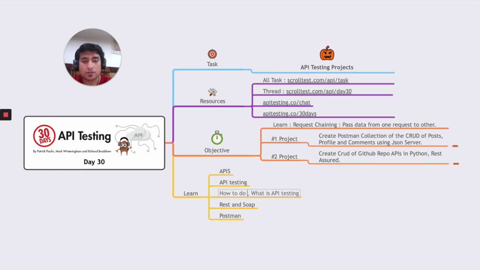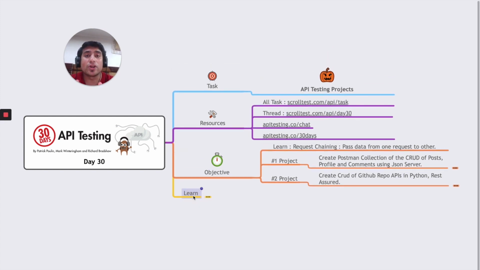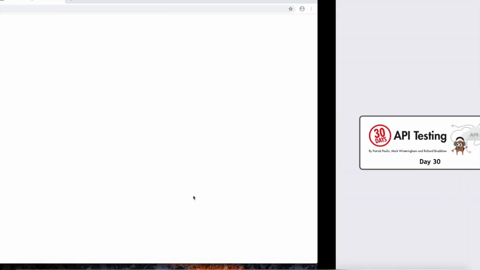These are the things that we have learned, and there are more things that we have learned in the 30 days, but I'm just giving you a gist of the major topics that are there. Let me show you what is included in this video. We are going to learn about a concept related to JSON server. Let me show you what it is.